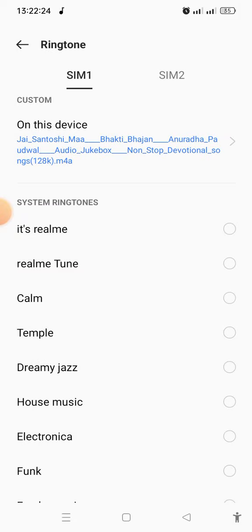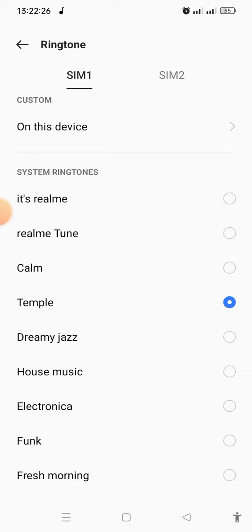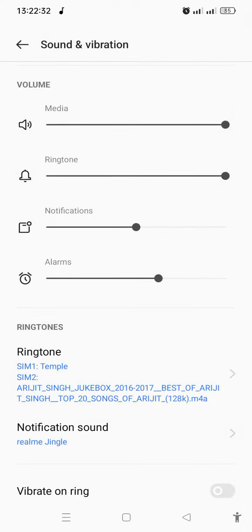I am setting it to this. And back on this, we'll set up this tempo mode.